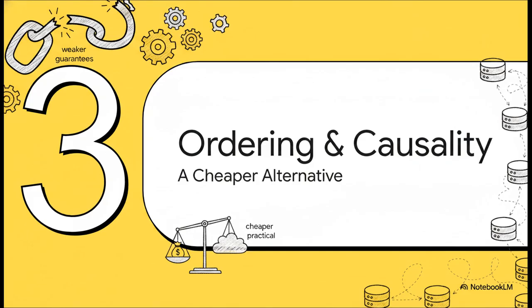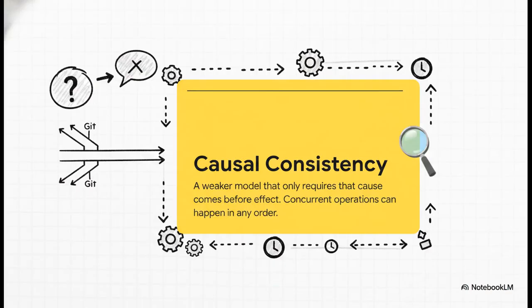Okay, so if the strictest model can force our system to just go offline, that's not always great for business. So engineers often look for compromise, and this leads us to some weaker but often much more practical consistency models that give us a cheaper alternative. And that brings us to causal consistency. This model feels way more natural, right? It just mirrors how we all understand the world. Cause has to come before effect. You have to ask a question before you can get an answer.